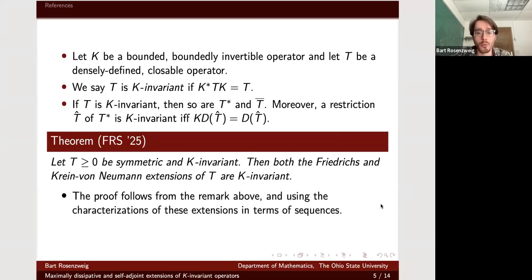I'm not going to run through the whole proof, but basically, we just verify this equality using those characterizations of the domains from a couple slides ago involving limits, and you can insert Ks and K stars and move them around the inner products in there. Okay. So this is nice.